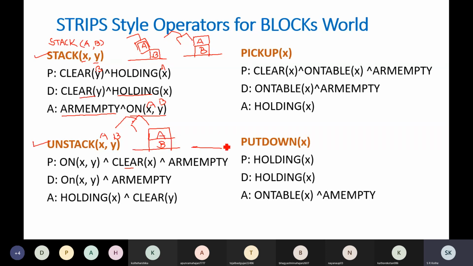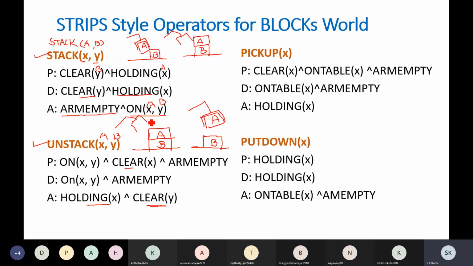After performing this operation, what will be the situation? Block B will be on the table. The arm will be holding block A. So clear B, there is no block on block B. Because of this, a set of predicates will become false.